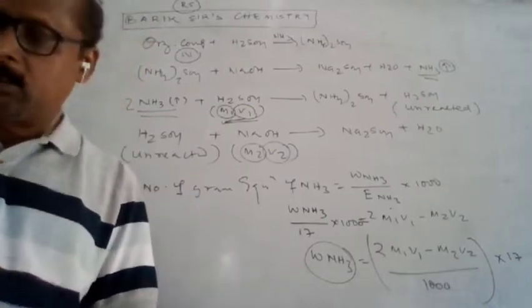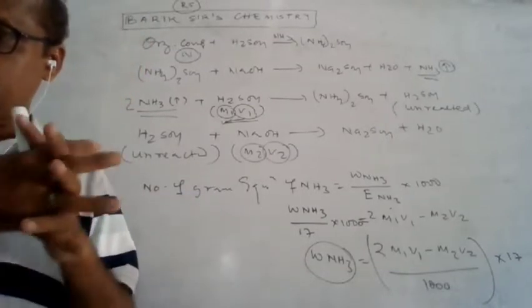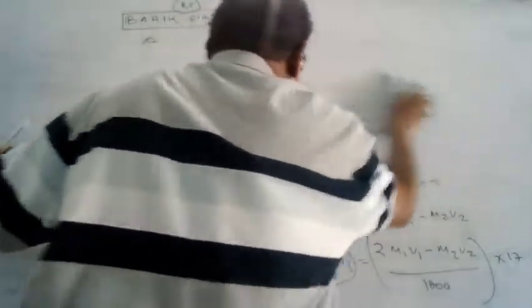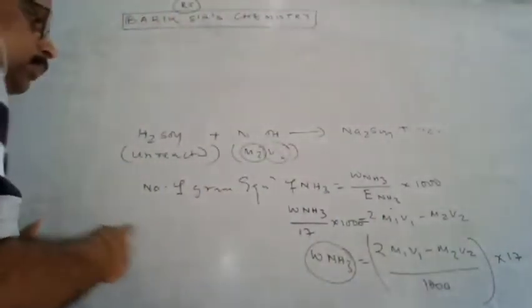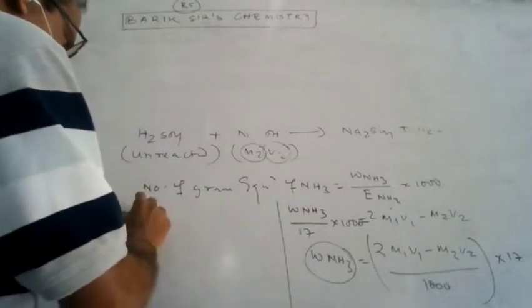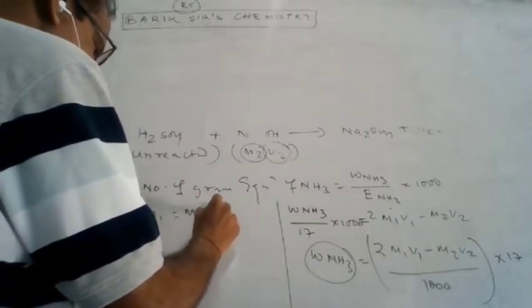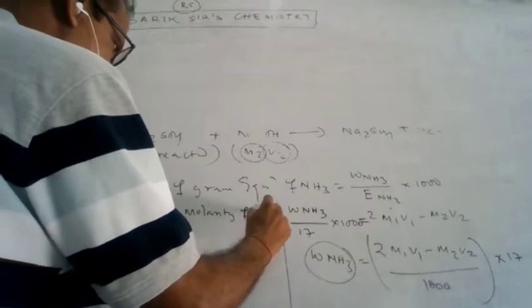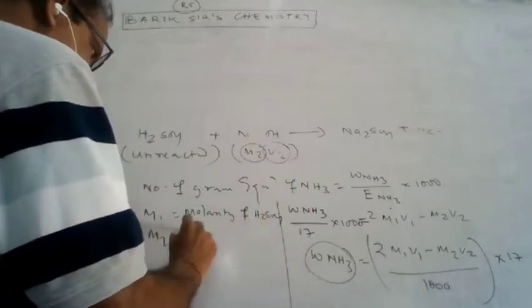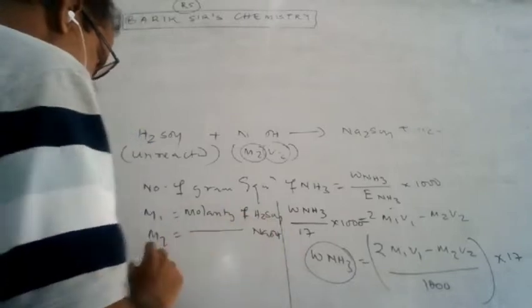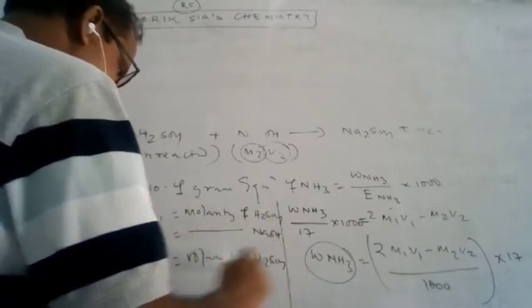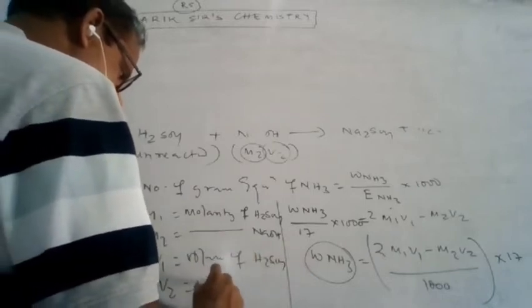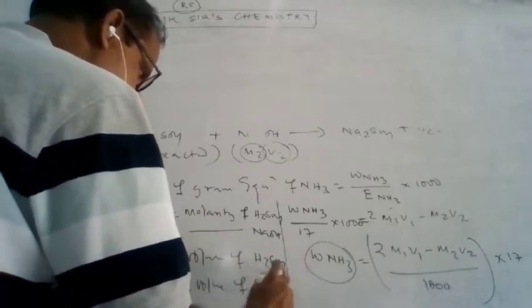Okay, up to this, is it clear? That is the mass of ammonia. As you understand the formula, let me write here: M1 is the molarity of sulfuric acid used. M2 is the molarity of sodium hydroxide used. V1 is the volume of sulfuric acid used. V2 is the volume of sodium hydroxide used.